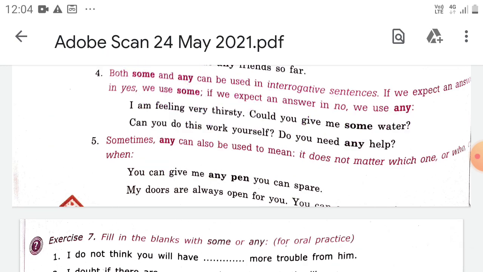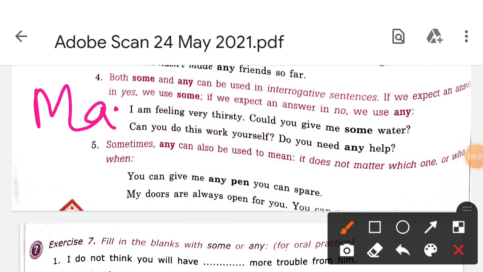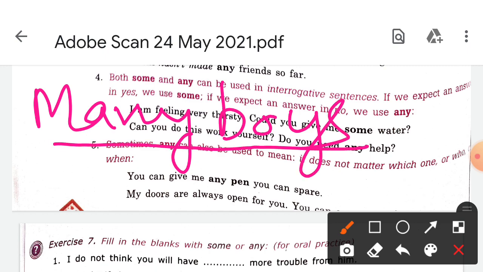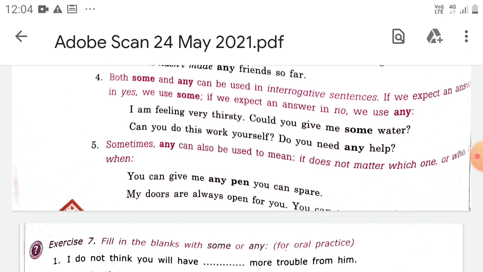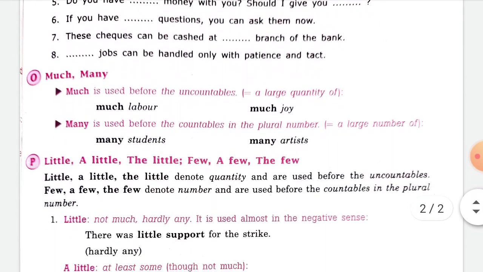For many, the sentence will be: many boys are singing a song. Here many a means one, बहुत सारों में से एक जो है गाना गा रहा था. So in this way we have cleared many. Next our topic is much and many. We have done much. Much means what?